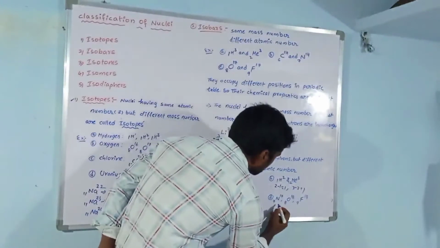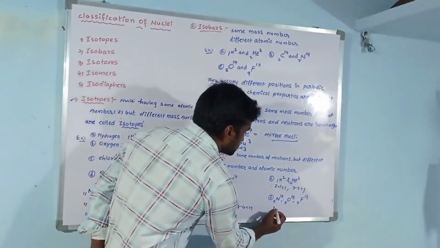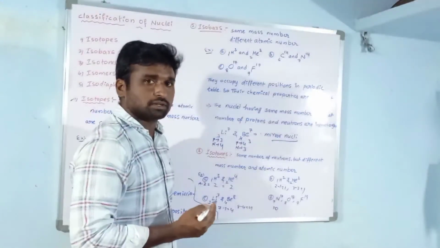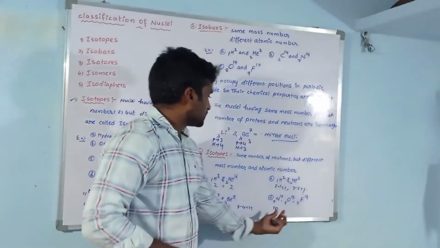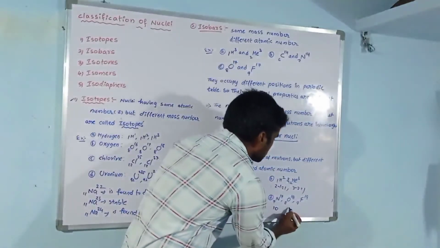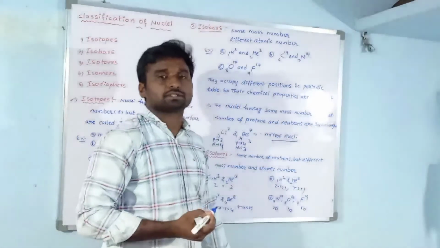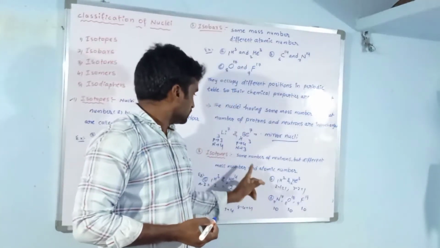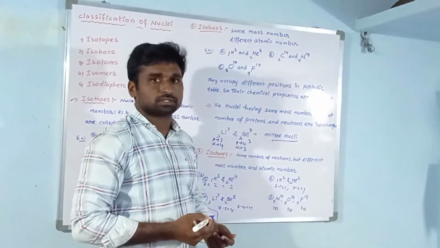Next, this one is nitrogen 717. What is the neutron number of this? That is 17 minus 7, so that is 10. This is oxygen 818. In this, what is the neutron number? 18 minus 8 means that is also 10. In this one, 19 minus 9, that is also 10. So they are having the same neutron numbers. So these nuclei are called isotones.